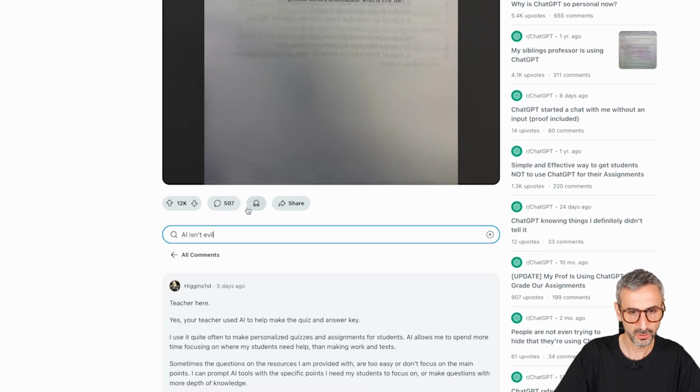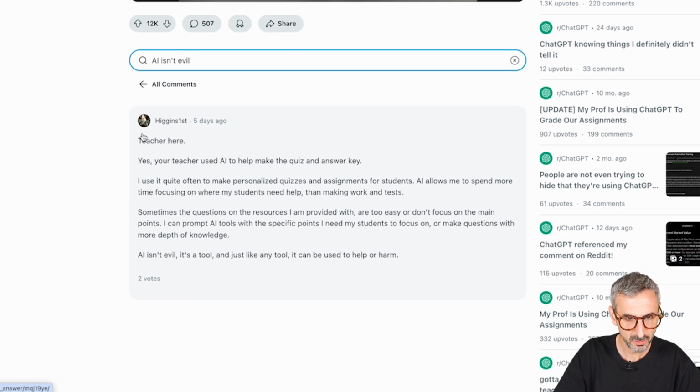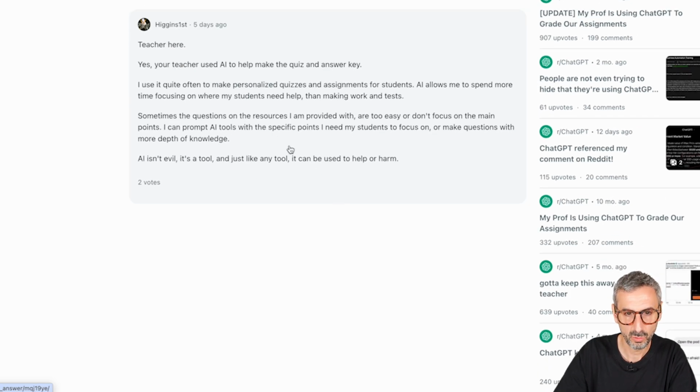I just searched for "AI isn't evil" in that thread and I found it right here. So yes, your teacher used AI to help make the quiz and answer key. "AI isn't evil, it is a tool, and just like any tool, it can be used to help or harm." So I have the exact quote right here.